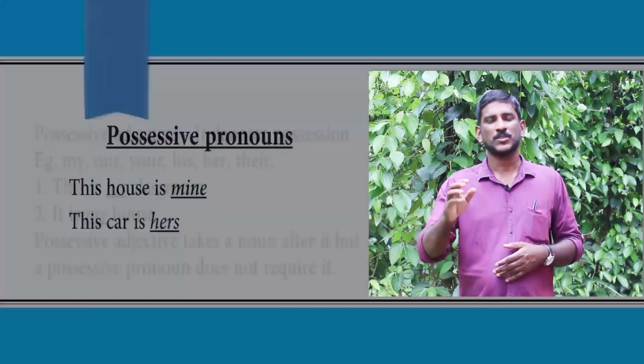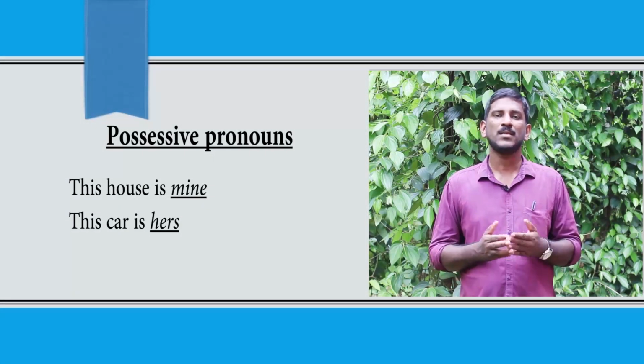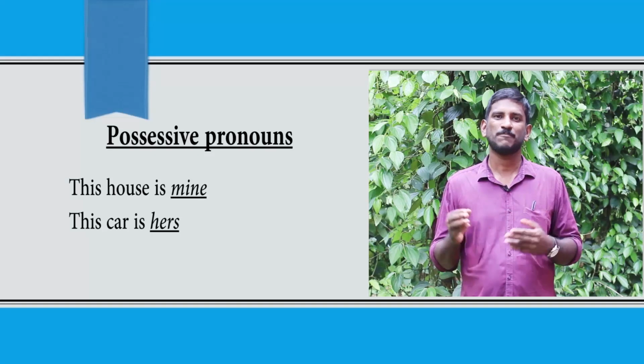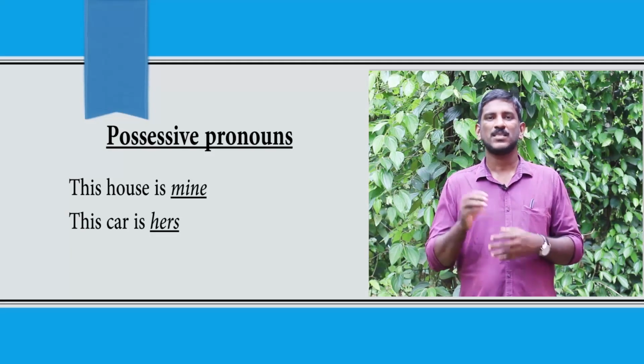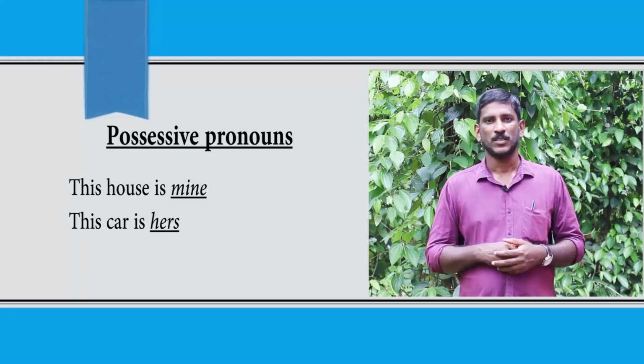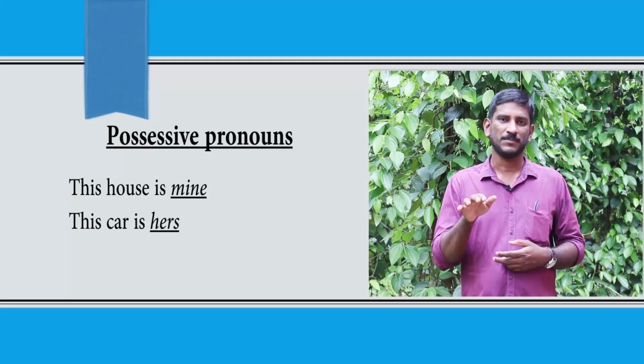Then there are possessive pronouns. This house is mine. Mine is a possessive pronoun. This car is his. His is a possessive pronoun. So, possessive adjectives come just before nouns.